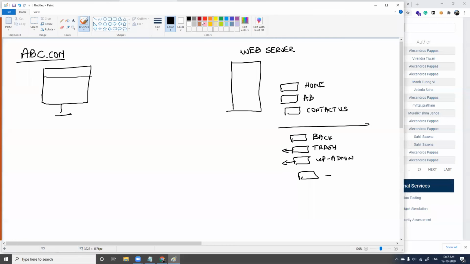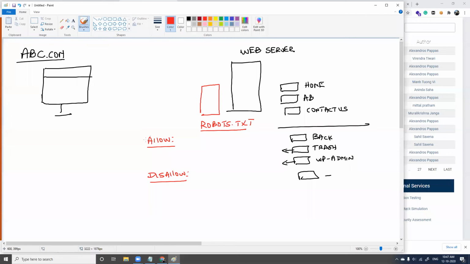what you can do is come up with a configuration file in your web server called robots.txt. Robots.txt is a configuration file. Fine. It's a very simple file. This file is created with Notepad, and you will have to do two things: type what is allowed and what is disallowed in your website.